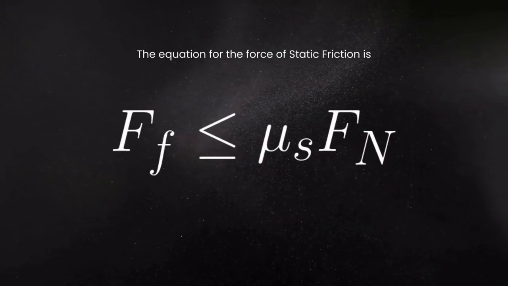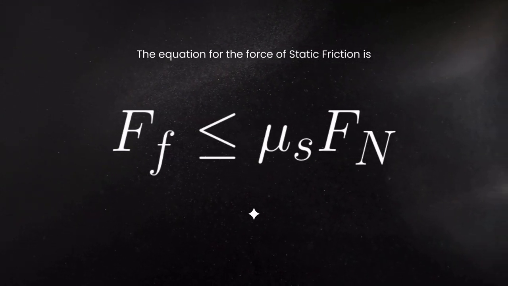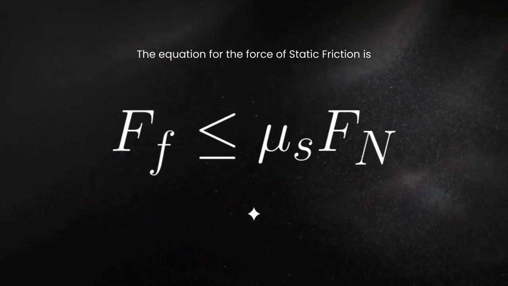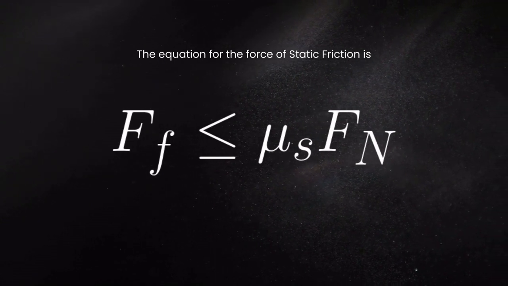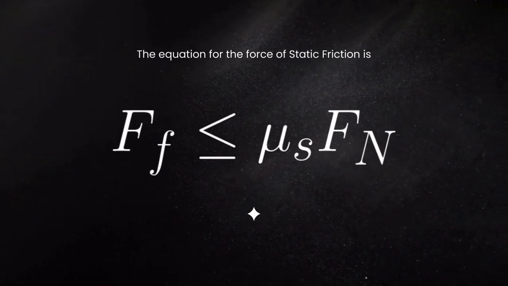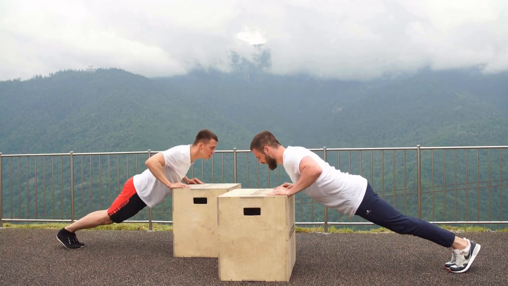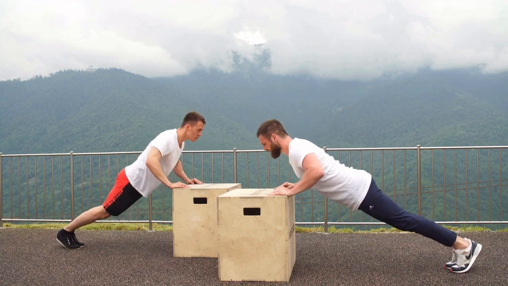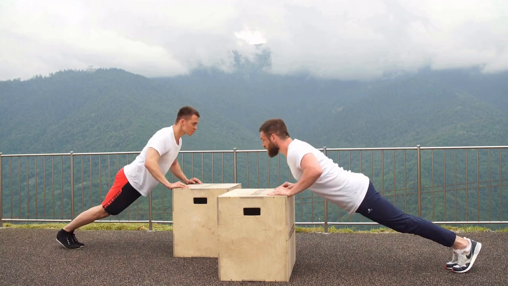Mu s, or the coefficient of static friction, gives us a threshold value for how much force it would take for the object to begin moving if the object is at rest. It means that when we're using mu s, or when we have static friction, the frictional force is a variable force. It can be any value up to the value of mu s times Fn. And if it ever exceeds that value, then the object will start moving. In that case, we would use kinetic friction, and then we would move back to our mu k.